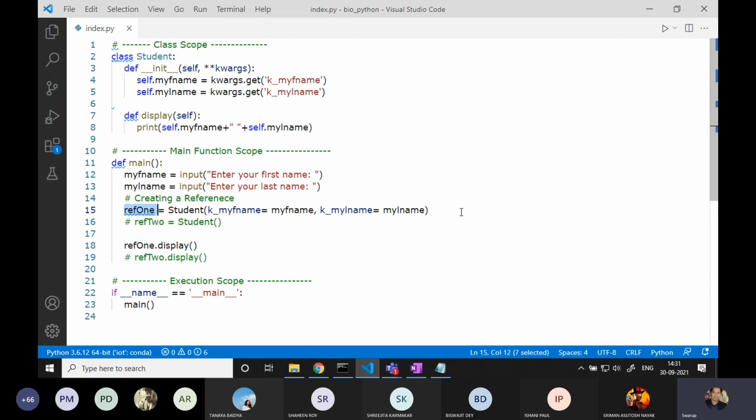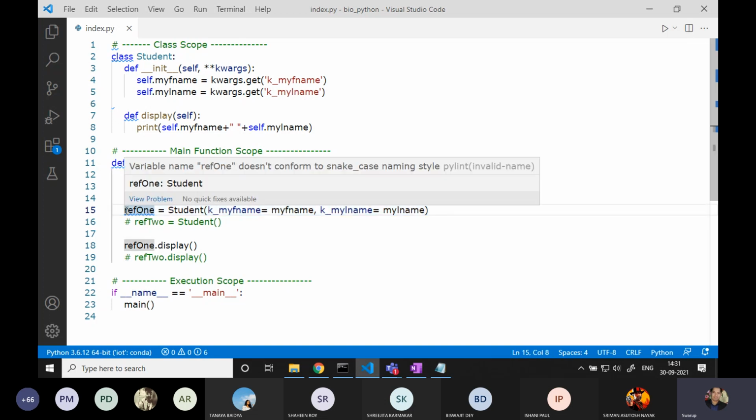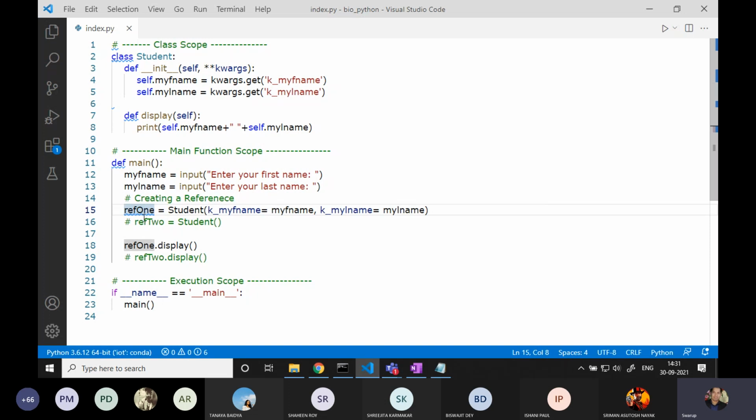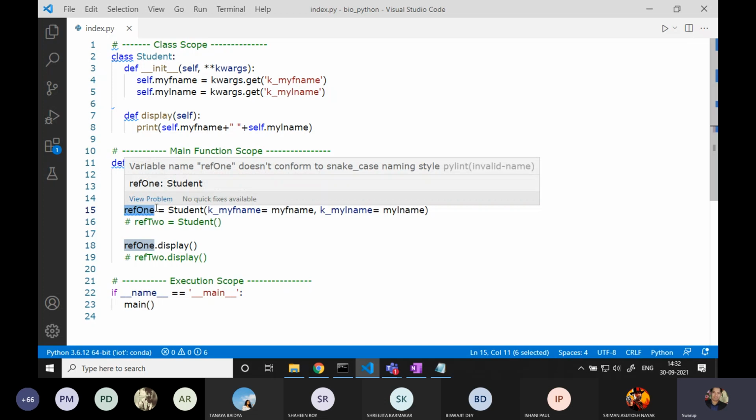When we are declaring this line, this reference is holding an address of the object that got created. That address has been stored by this reference variable.